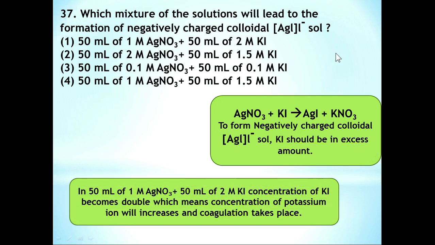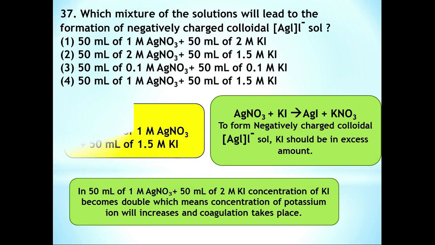But there is another concept, that is coagulation. If you consider option 1, here 50 ml of 1 molar AgNO3 and 50 ml of 2 molar KI. So here the concentration of KI becomes double, which means the concentration of potassium ion will increase and coagulation takes place. But here we require the formation of negatively charged colloidal AgI/I- sol.